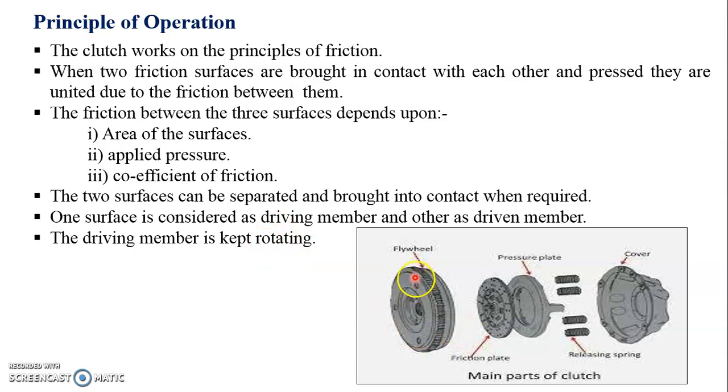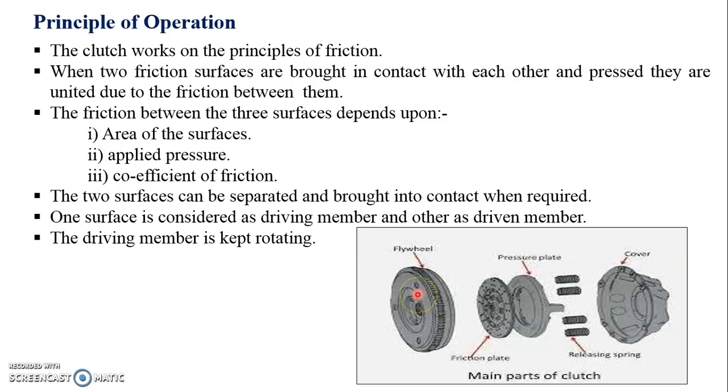Here it is shown. This is the driving member, the flywheel, which is mounted on the crankshaft, and the friction plate is kept between the pressure plate and the flywheel. In this manner there are three surfaces. One surface is the flywheel, which is the driving one. In between, the friction plate is provided, and the pressure plate applies the pressure so that they unite with each other. Thereby there is friction between these surfaces, and gradually the friction plate takes the same speed as the driving member.